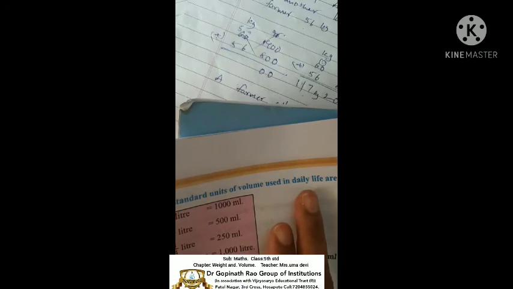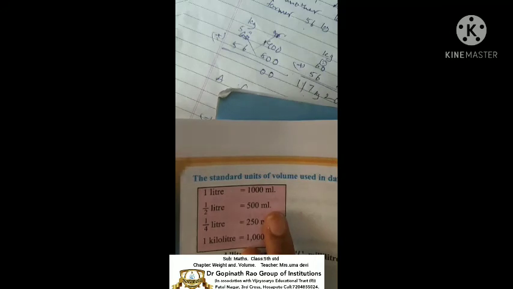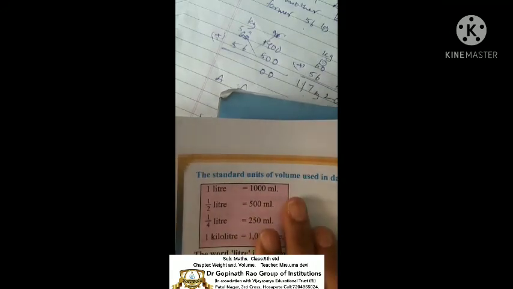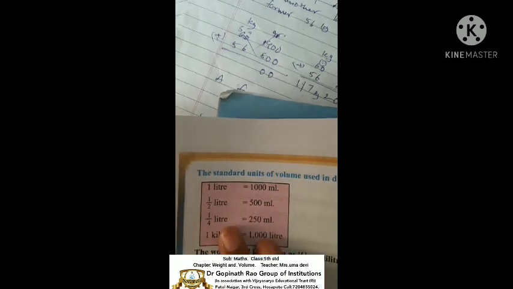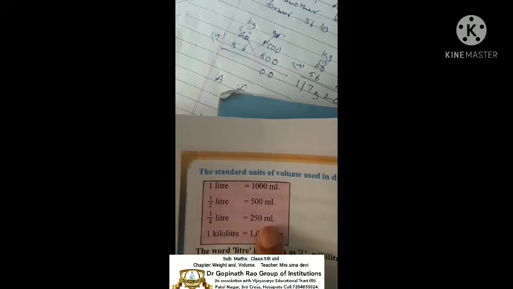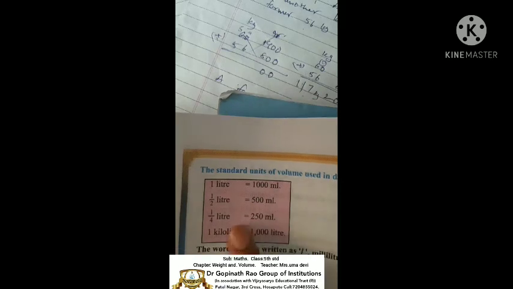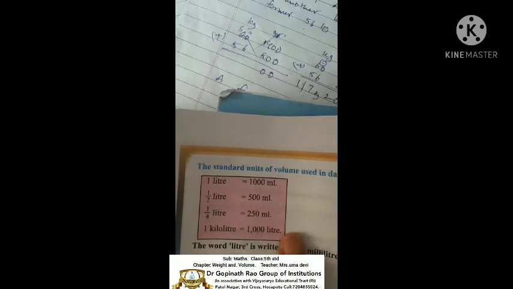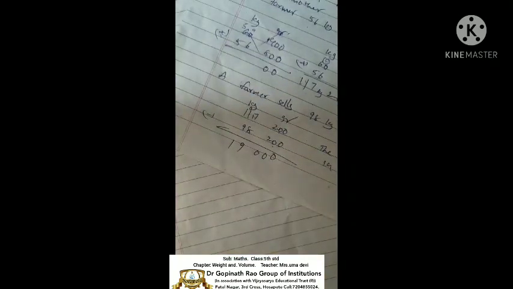Here the standard forms, this one. The standard units of volume used in daily life are, you know that every day you take milk, half liter, 1 liter. 1 liter means 1000 milliliters. Half liter means 500 milliliters. Quarter means quarter kg, you know that. 1 by 4 means quarter. Quarter liter means 250 milliliters. 1 kiloliter means 1000 liters. So these are all very important, children. Write it 5 times in your notebook also. Okay. Next, going to another topic after that. Okay, children.